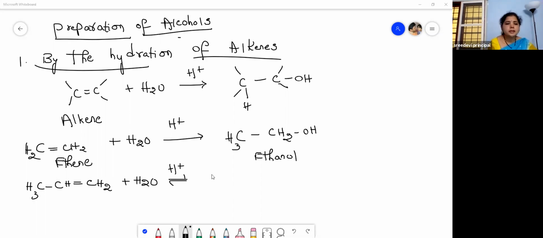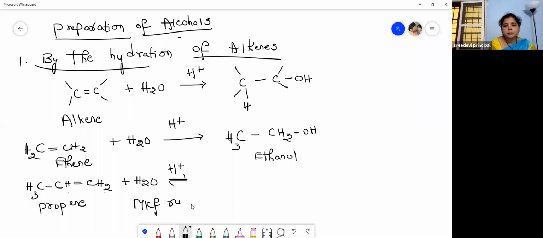So see this, this is an unsymmetrical alkene. What is this? Unsymmetrical alkene. This is propene. So the doubly bonded carbon atoms are attached to different numbers of hydrogens. Here one hydrogen and here two hydrogens. So such compounds are called unsymmetrical alkenes. So this is propene. So addition to an unsymmetrical alkene is followed by Markovnikov rule.